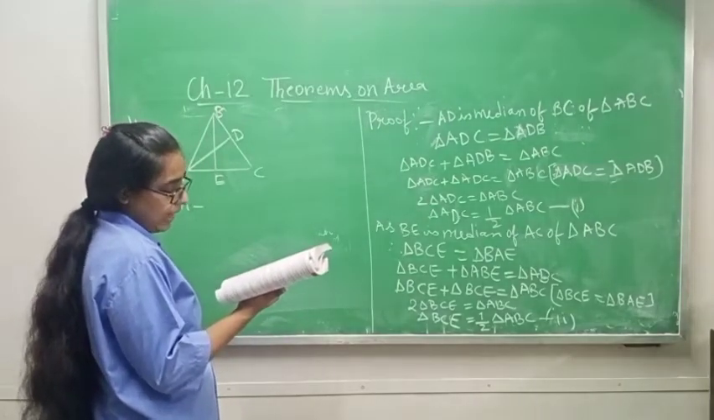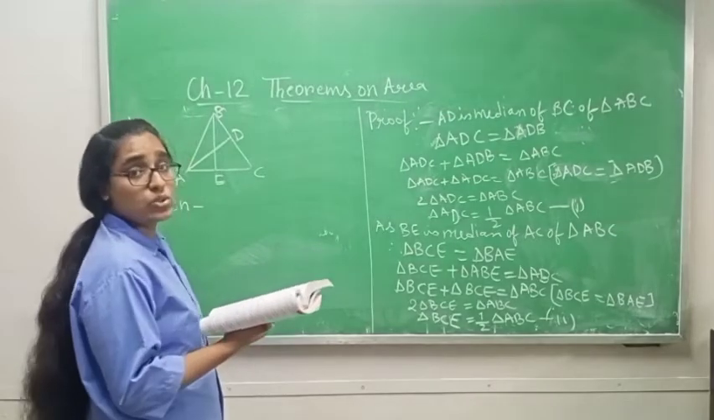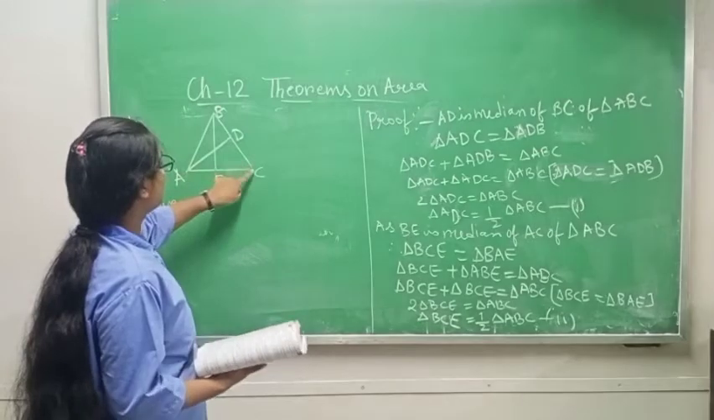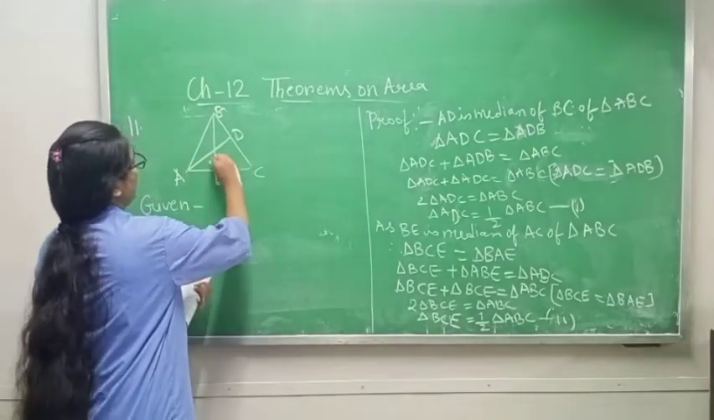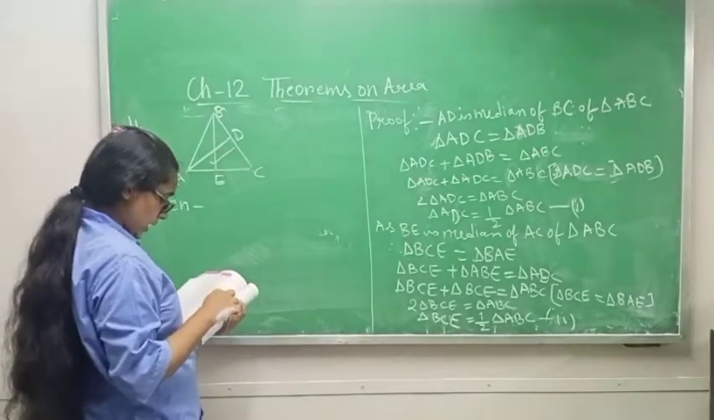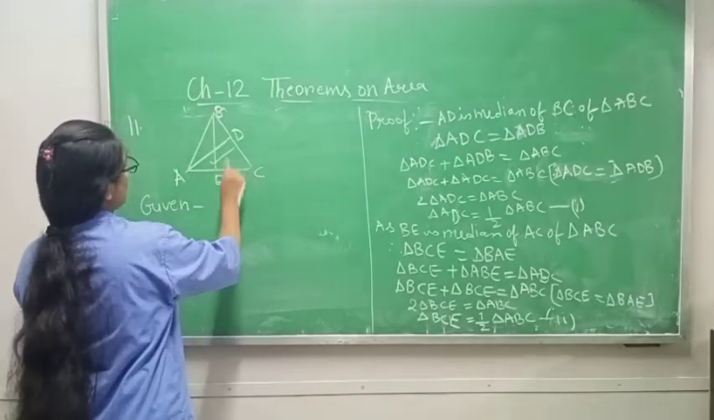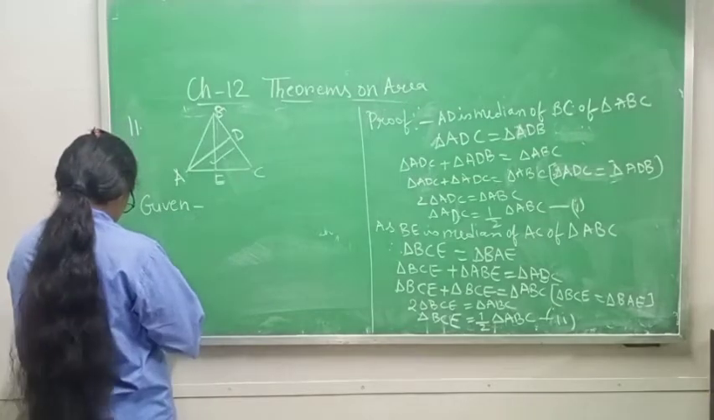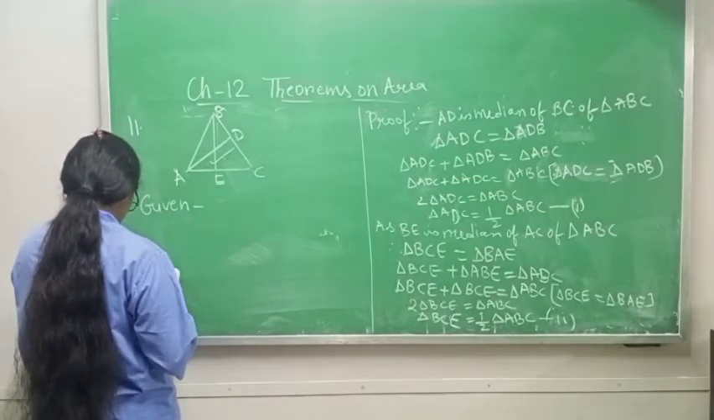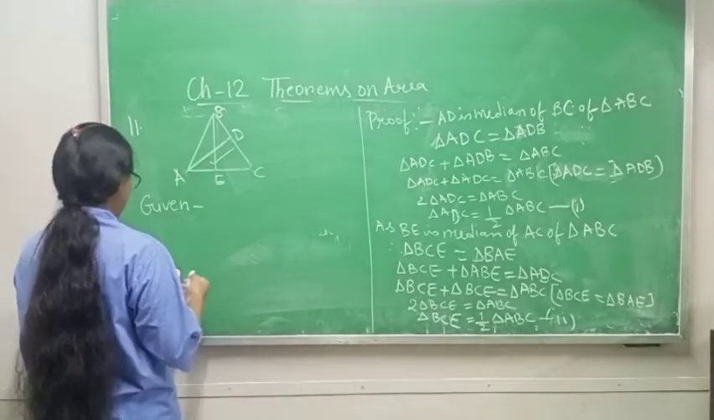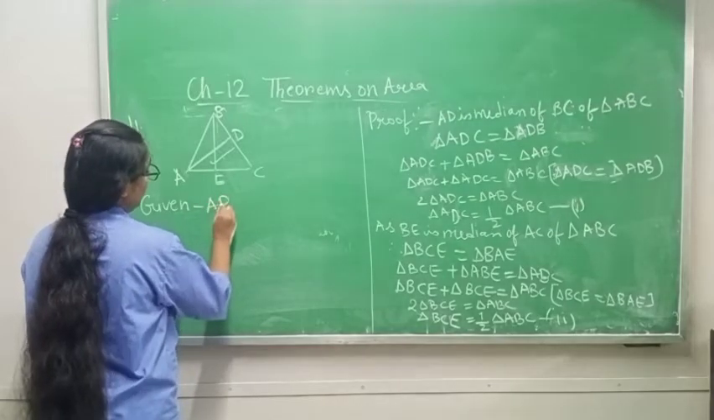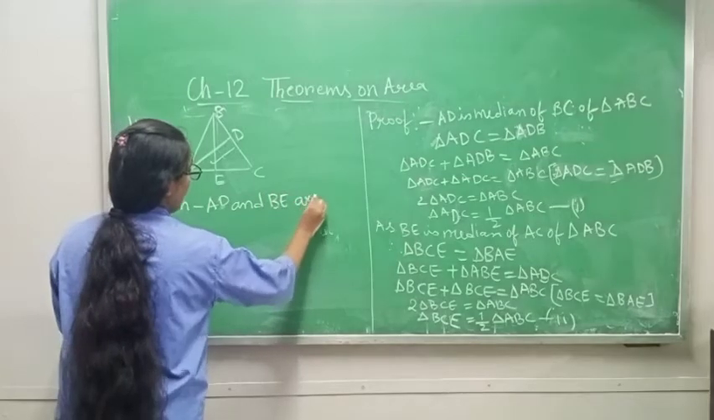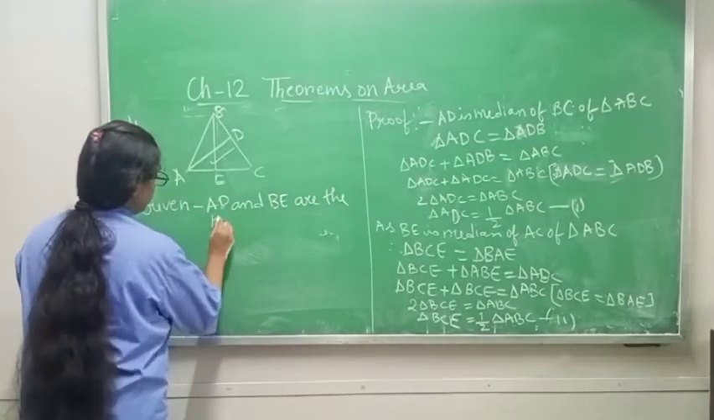Let us prove that triangle ACD is equal to triangle BCE. Which two triangles? Triangle ACD, this triangle, is equal to triangle BCE, this triangle. So in the given part, what will we write? Only one line is given to you, just write that one only. AD and BE are the medians of triangle ABC.